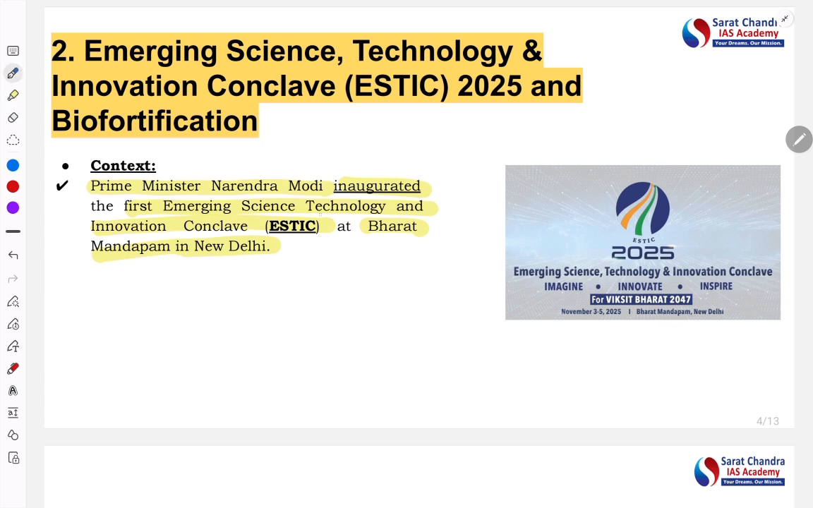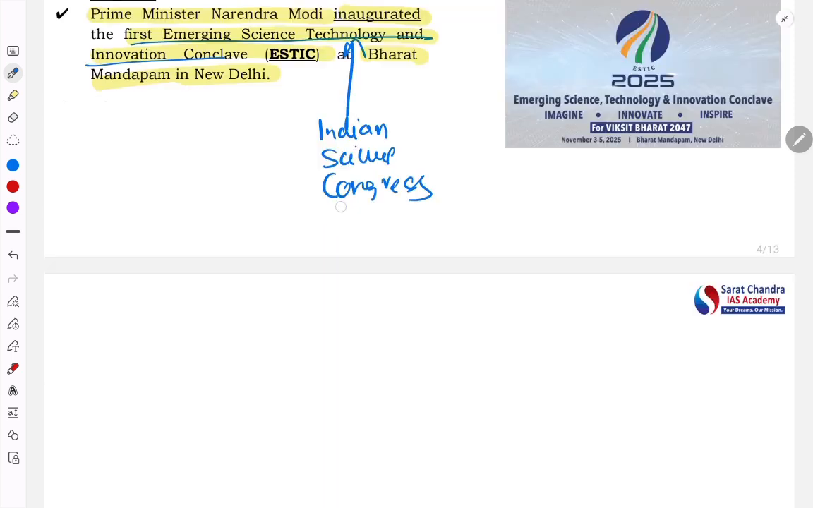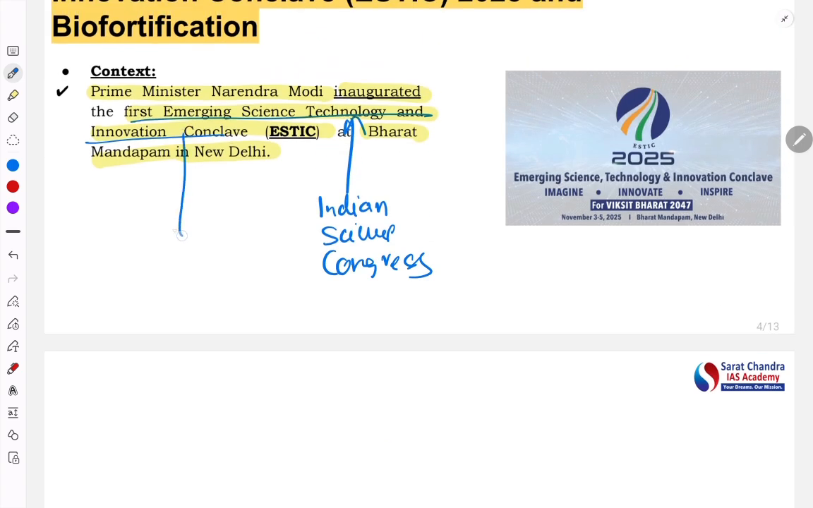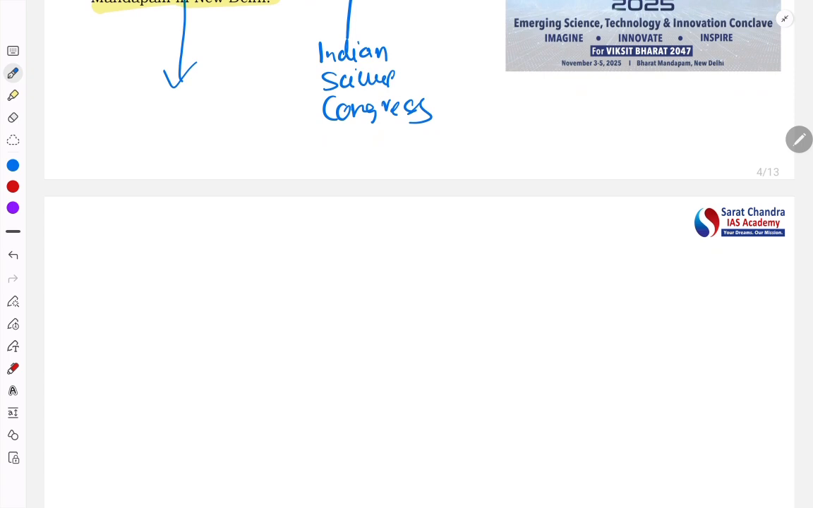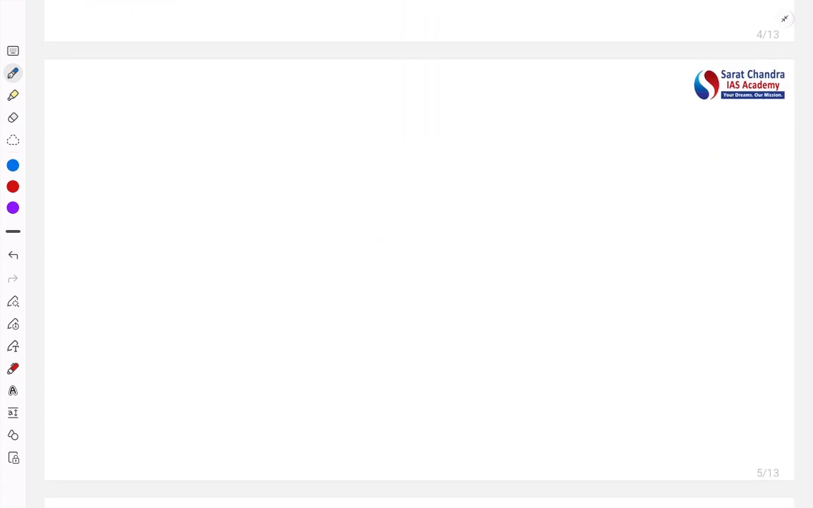Earlier, this conclave used to be called the Indian Science Congress. In this conclave, the Honorable Prime Minister talked about moving from food security to nutrition security. And within this, a concept called biofortification has been discussed. Biofortification.